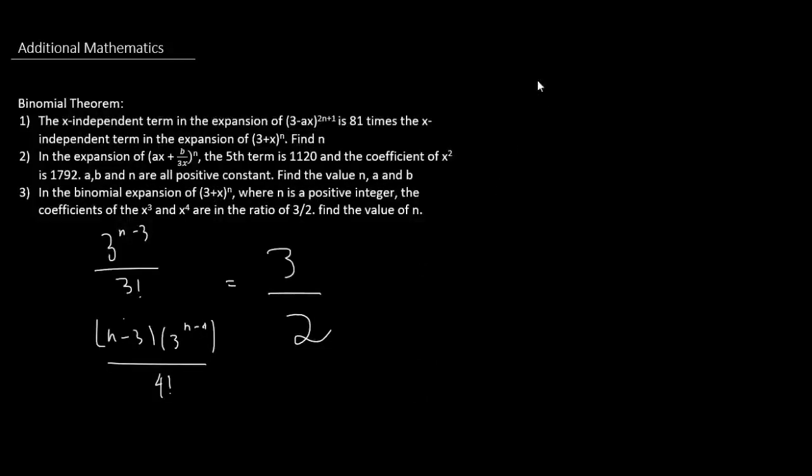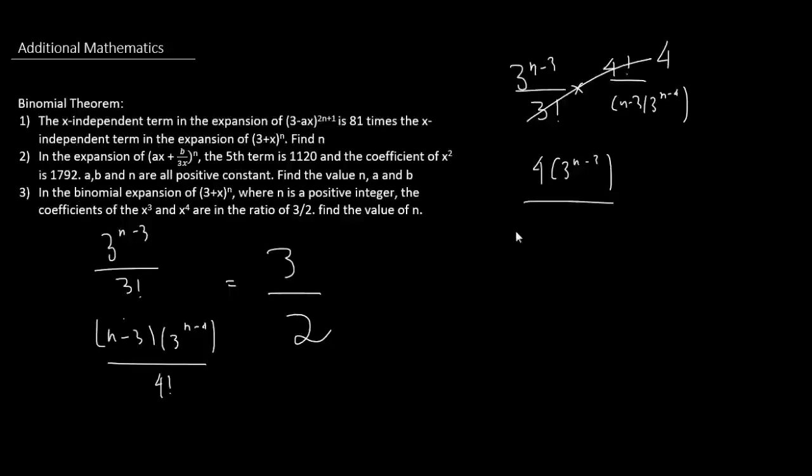Alright, so let's just do the division right now. So we have 3 to the power of n minus 3 over 3 factorial times, because when you divide you find the reciprocal, 4 factorial over n minus 3 and 3 to the power of n minus 4. Right, notice that this can be further cancelled out to give us 4, because 4 factorial equals 4 times 3 factorial, which is then cancelled. So we have 4 into 3 to the power of n minus 3 over n minus 3 into 3 to the power of n minus 4, right?